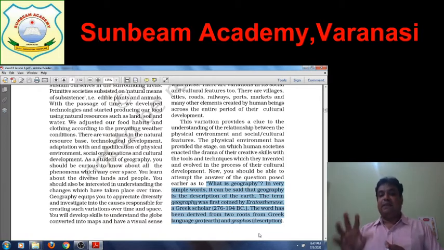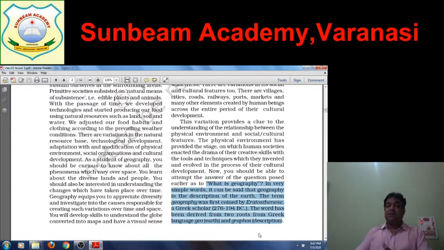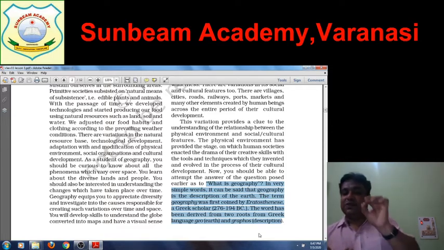The word has been derived from two roots from the Greek language. Geo means earth, graphos means the description. Now simply you can understand geography means description of the earth surface. What are we describing? We are describing the features of the earth surface, about humans and other creatures, as well as physical relationships. Simply said, geography is the description of earth as abode of human beings.